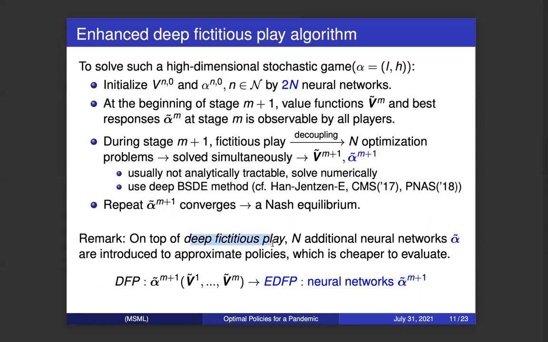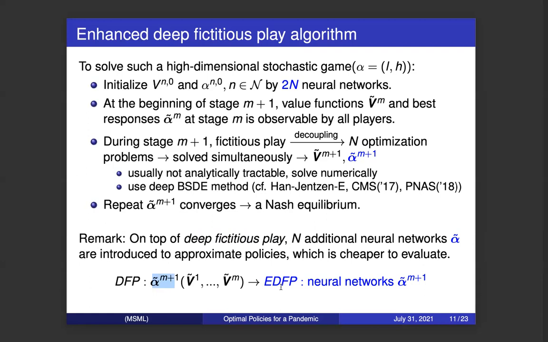Compared with the deep fictitious play algorithm, we introduce n additional neural networks to approximate the policies. This makes the algorithm cheaper to evaluate. In the deep fictitious play algorithm, whenever we evaluate the policy function, we need to use the value functions from the previous m stages. So we need to store all the value functions from the previous stages. And whenever we need to evaluate alpha tilde at stage m+1, we need to come back to all the previous m stages. So it's very expensive.